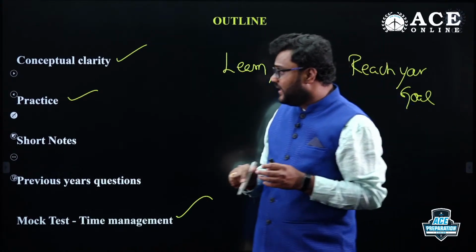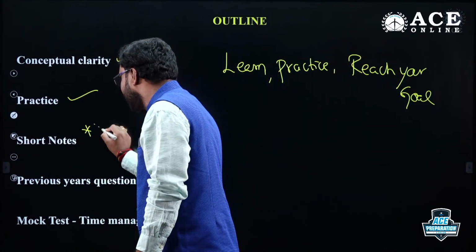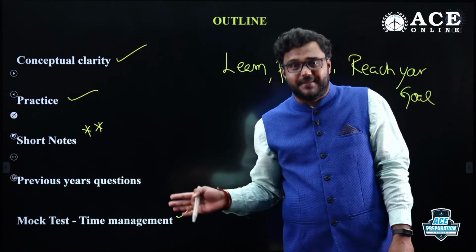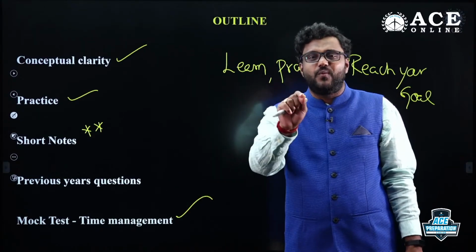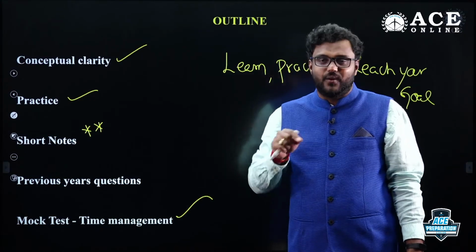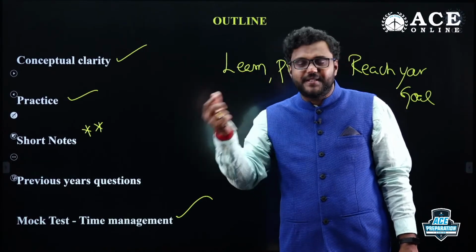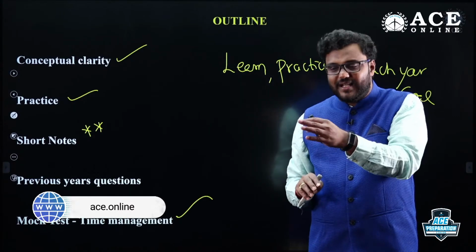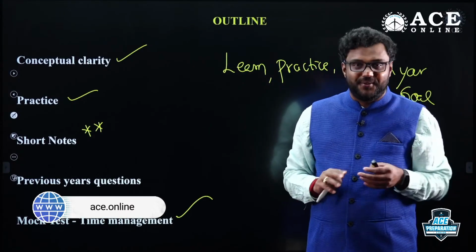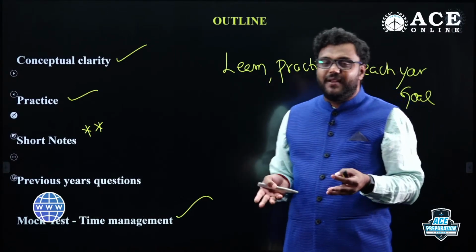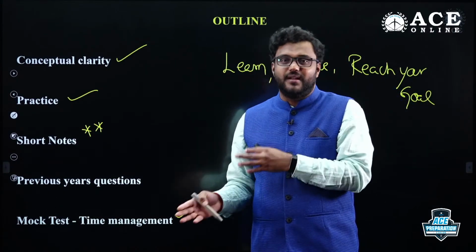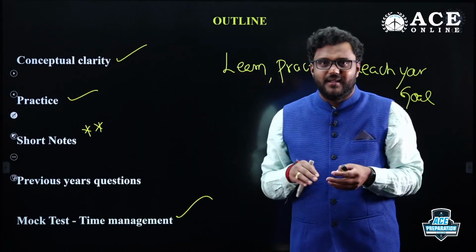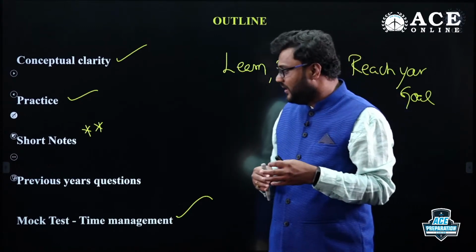Complete that, then prepare short notes. How can you prepare short notes? Every topic, as I just mentioned, we divide into some concepts or models. For each model, note down at least one question, or at least note down the different models involved. Among those models, note down the best question that involves all areas. When you want to revise, it will take hardly 5 minutes for each topic. It's not about writing only formulas. Just divide each topic into modules or models; that's easy.